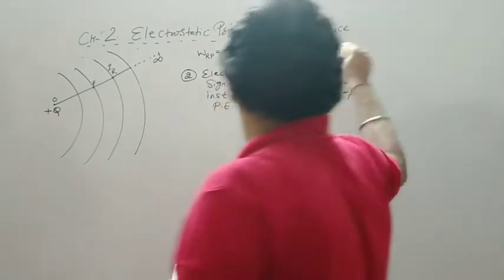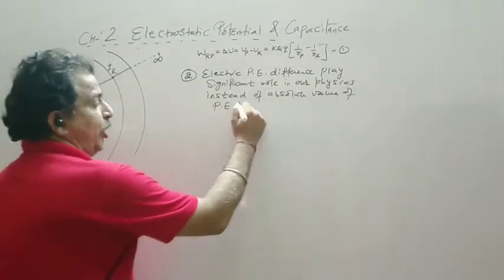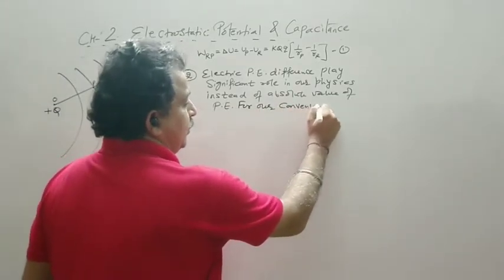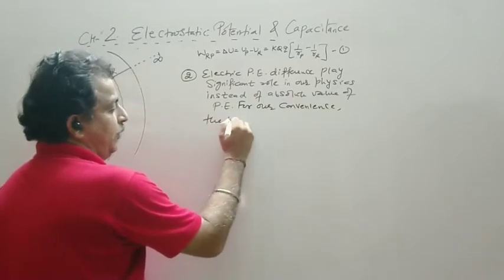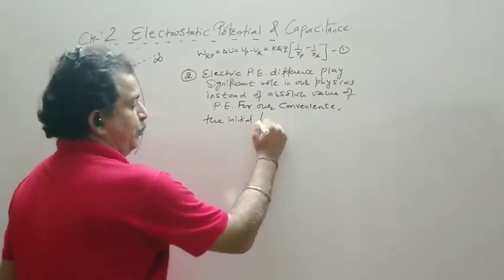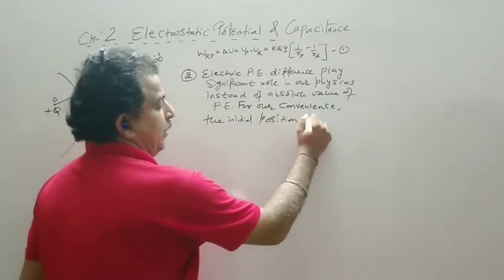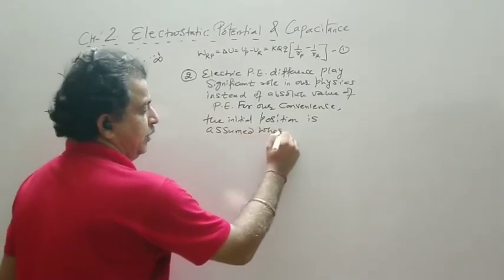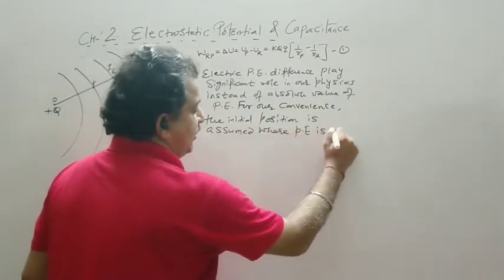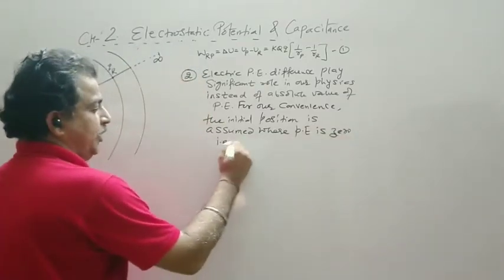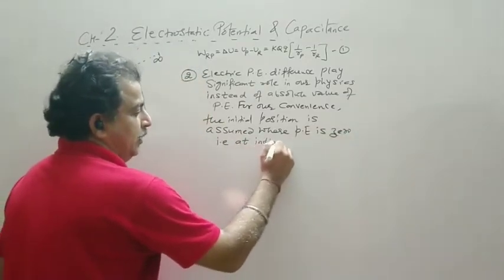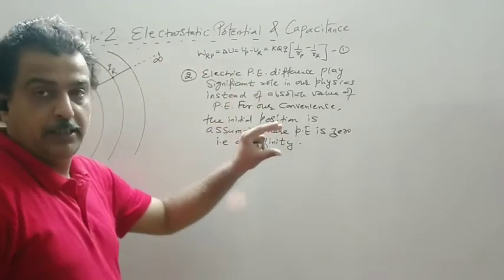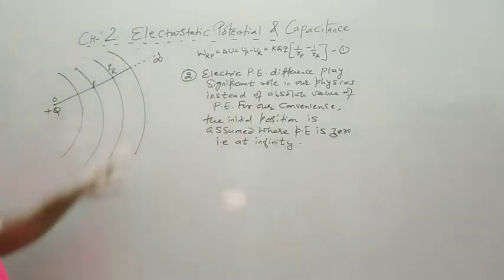So in this equation number 1, for our convenience, the initial position is assumed where potential energy is 0, and that position is at infinity. So for our convenience, we have fixed the initial position in physics, and that is infinite.